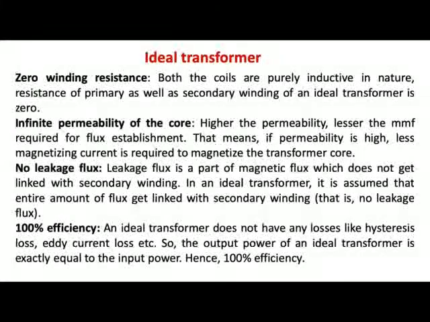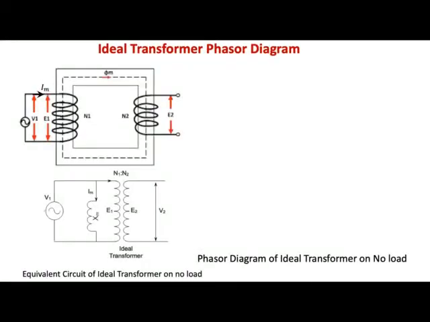Now, because an ideal transformer has zero winding resistance, infinite permeability of the core, and no leakage flux, it will have 100% efficiency. Therefore, an ideal transformer does not have any losses like the hysteresis loss, eddy current loss, and the copper loss, which are normally there in a practical transformer. So the output of an ideal transformer is exactly equal to the input power, that is 100% efficiency.